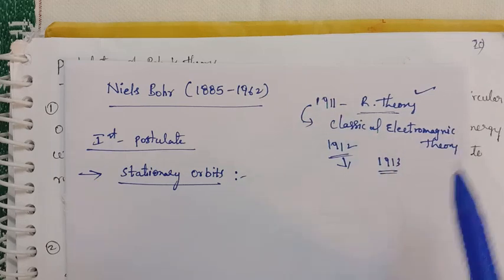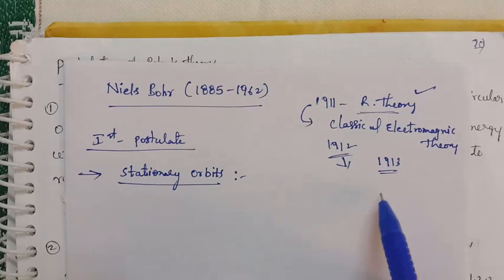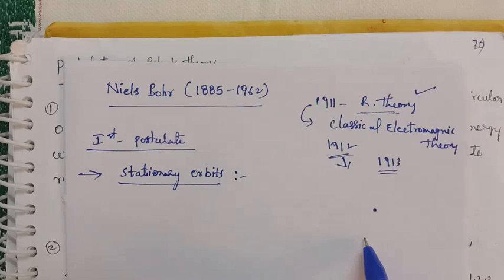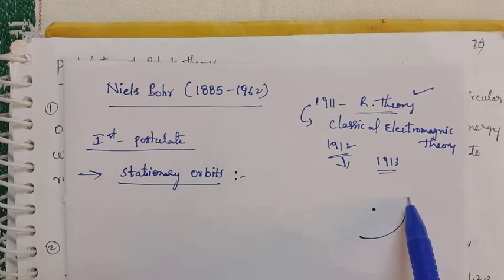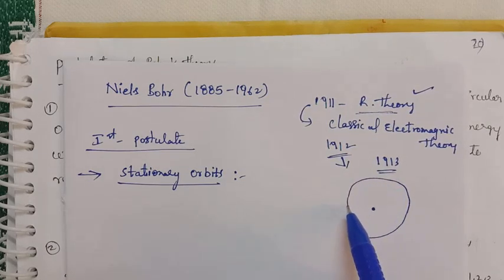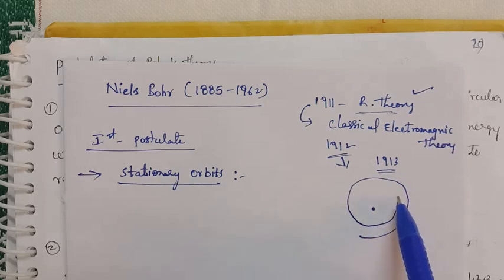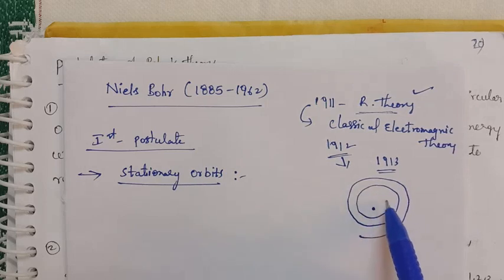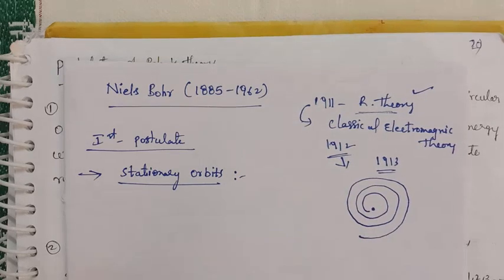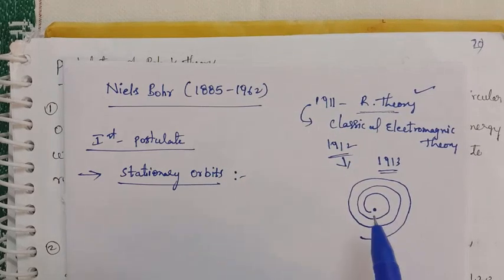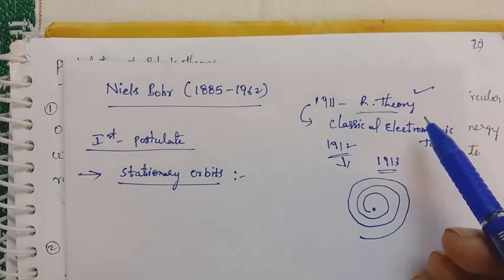If an electron is revolving in a circular manner in a hydrogen atom, it can automatically radiate energy continuously and finally the electron would fall into the nucleus. But that is not happening. Why? Because the atom is stable. That stability of the atom is not explained by the Rutherford model.